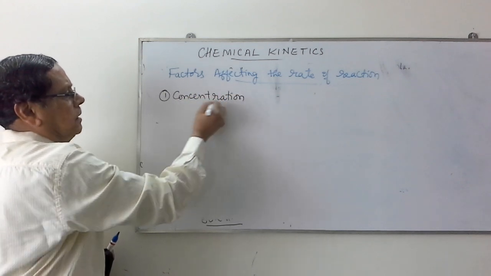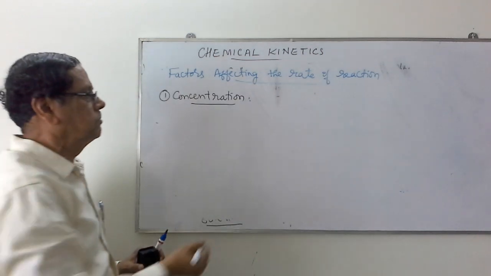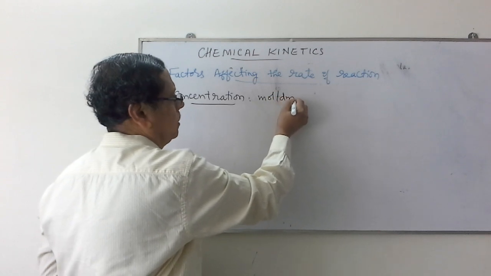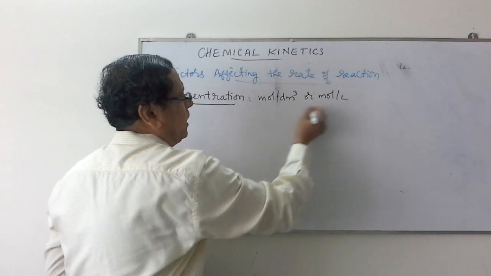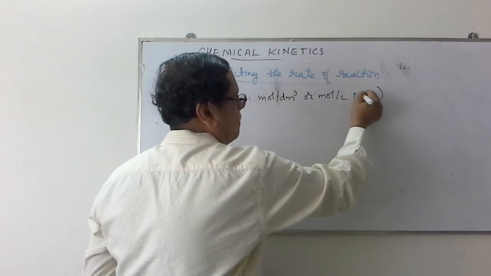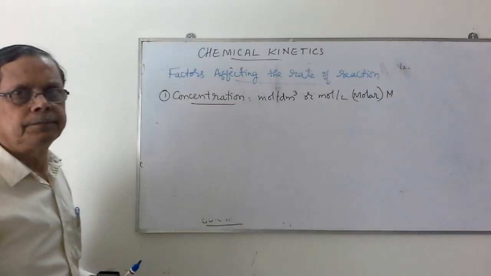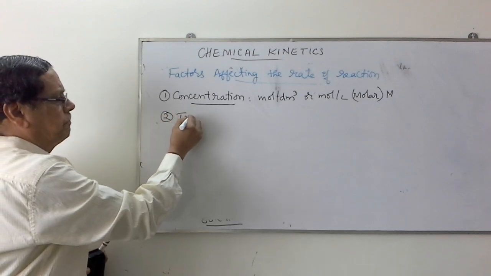In first year, you study concentration expressed in terms of mole per decimeter cube or mole per liter. And these concentrations are usually indicated as molar concentrations, which is indicated with capital M. Then the second factor is the temperature.